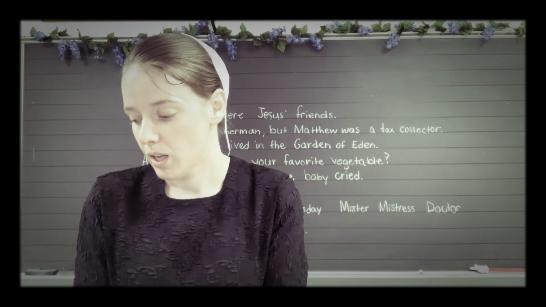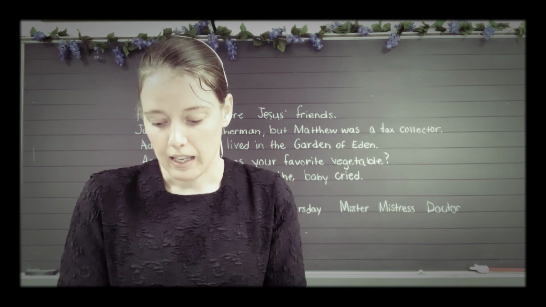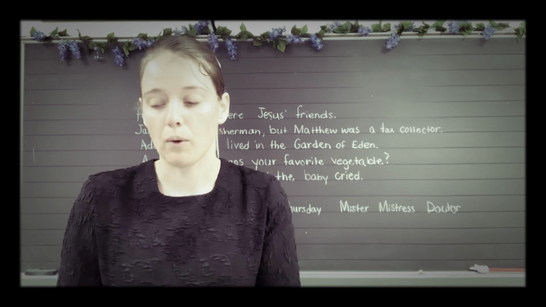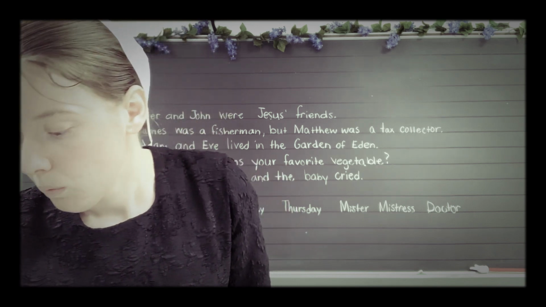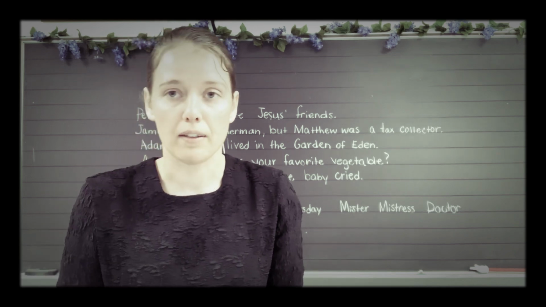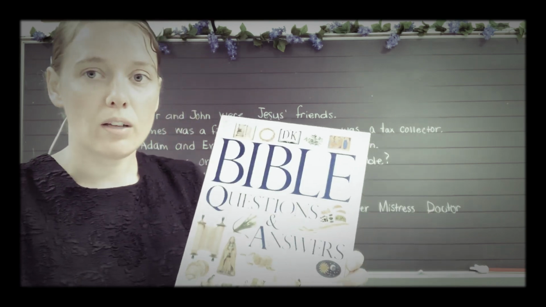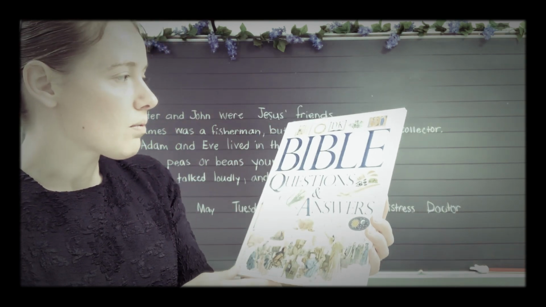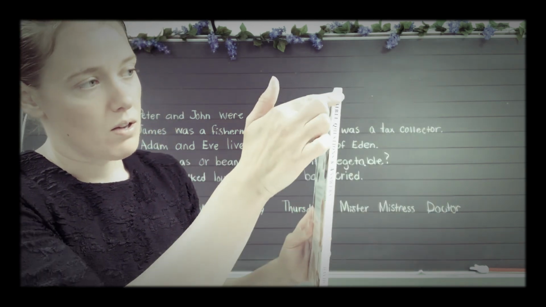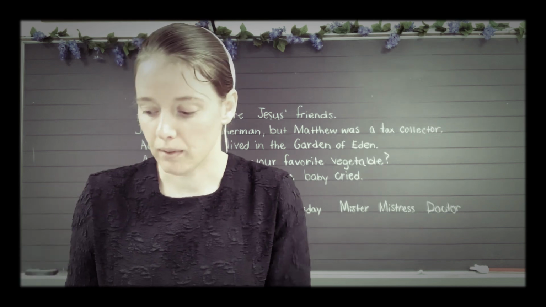And so an author is the person who wrote the book, and his name or her name is usually on the outside of the book somewhere. It kind of depends where you look in the book. Some books have it on the front cover, like this book has it on the front cover. And then this book is another example. This one, I didn't see the author's name in the front, but sometimes if you look on the side here, sometimes there is the name of an author.